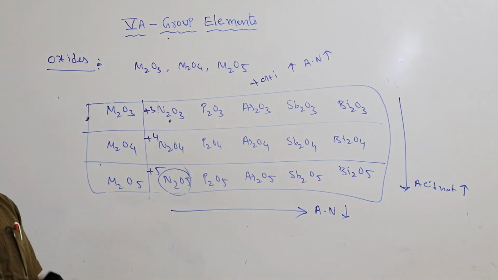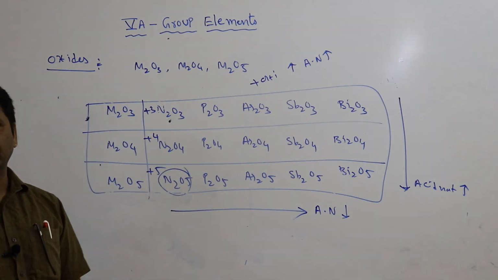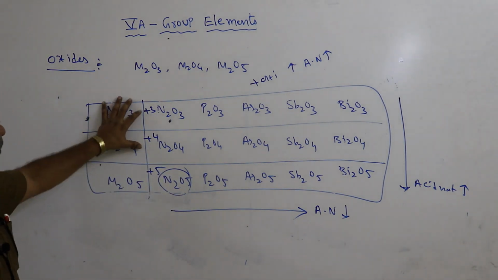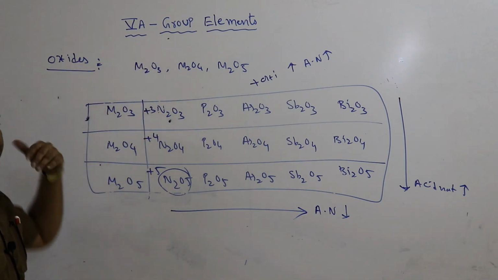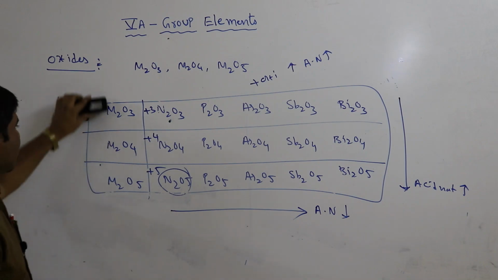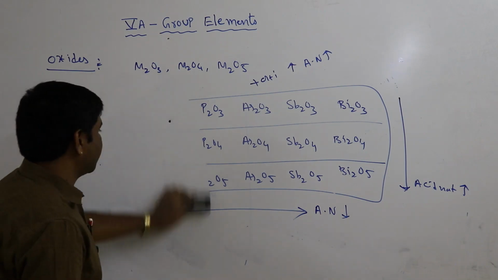Those are the oxides of these group elements. These are the common oxides of the 5A group elements. But in this group, nitrogen has many oxides. What are the nitrogen oxides?